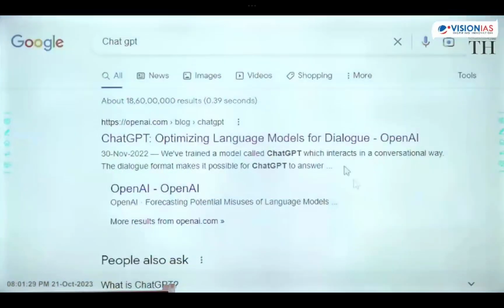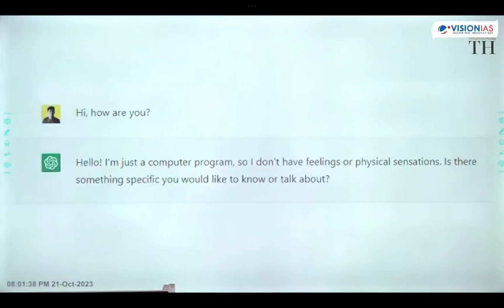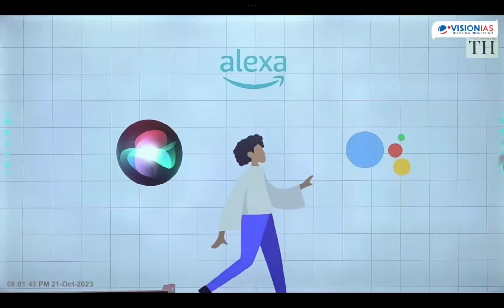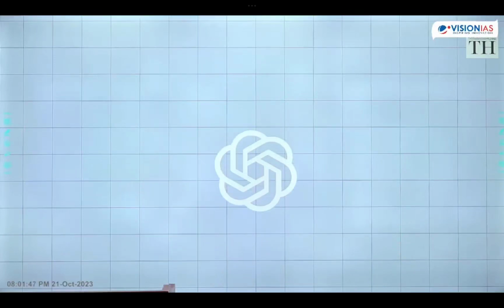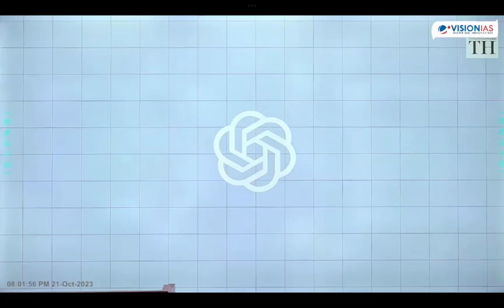To better understand this chatbot, I went to its website and tried asking a few questions. But now you might think this is not new, and existing chatbots like Alexa, Siri, and Google Assistant do this. So why is ChatGPT so special? While Siri and Alexa can interact with the physical world and complete actions on apps and devices, ChatGPT can't do any of that. Instead, it is designed to provide more detailed and comprehensive answers.